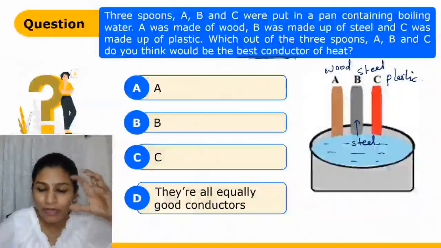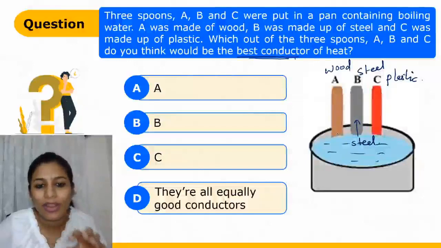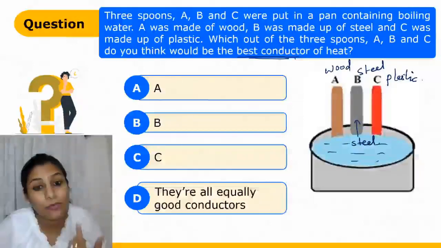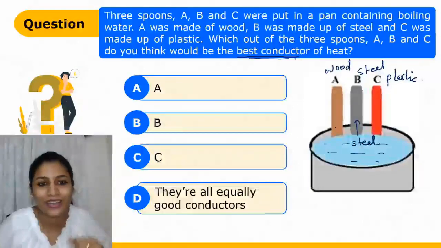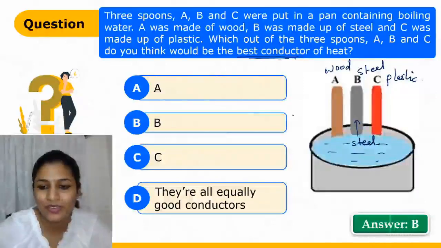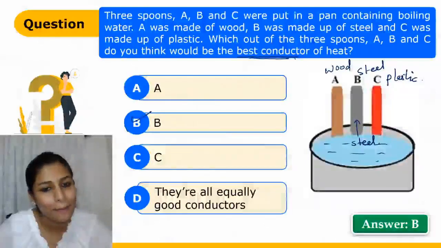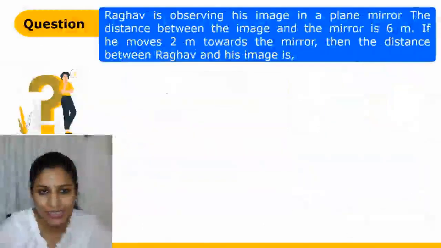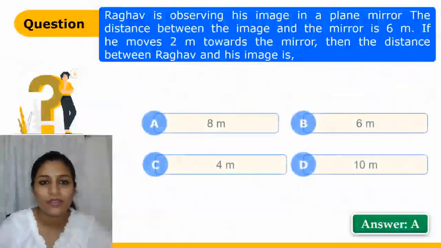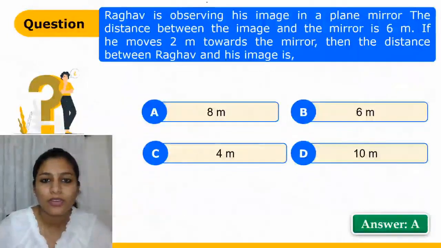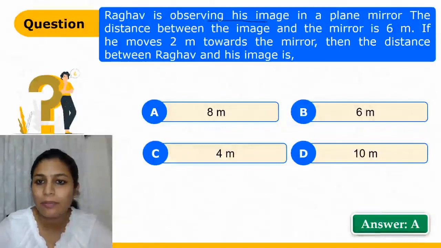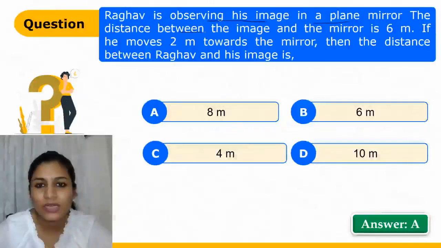So that means when you will put all 3 of them in the boiling water, the spoon which is made up of steel is going to get hotter. Okay. So the answer to this question is option number B. Moving on to our next question. Okay. There is a boy Raghav. He is observing his image in a plane mirror. The distance between the image and the mirror is 6 meters.